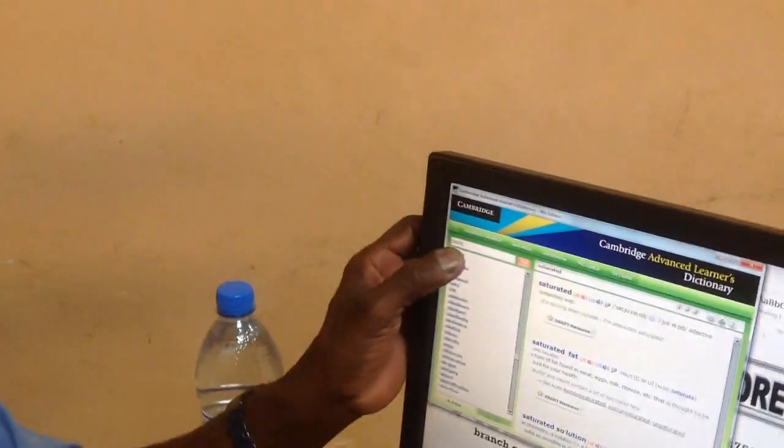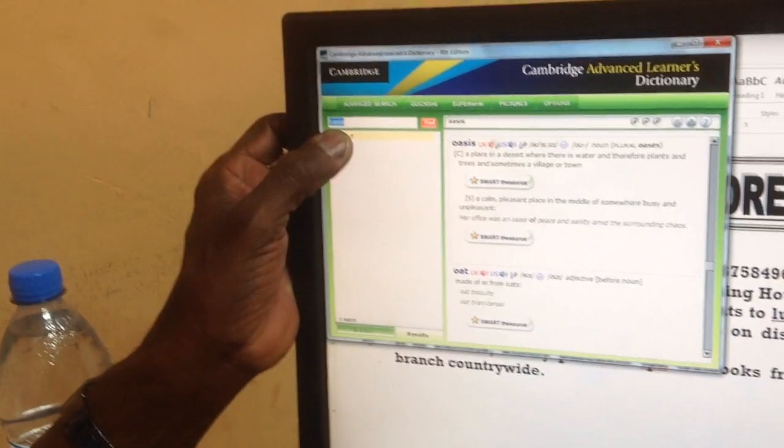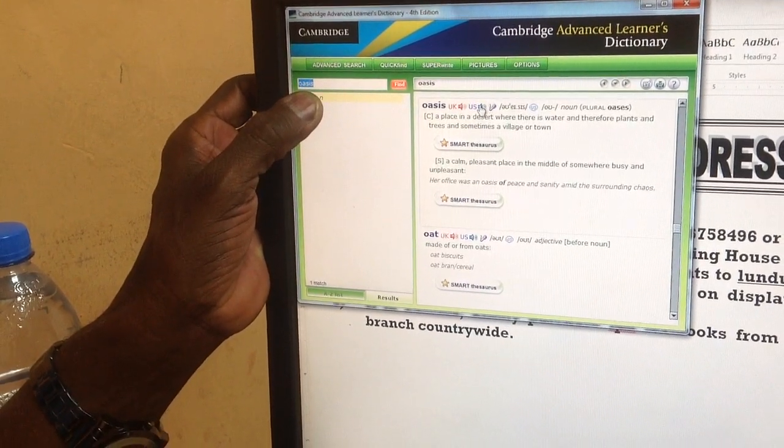So I want to say this concerning the Greek and the Latin suffixes. When you pronounce them with the Greek pronunciation, you will get the correct meaning as well. For example, when I say oasis, oasis is one. That's the sound. Let me give you the sound. Oasis. That's one. Have you heard that? Even the Americans will say the same.